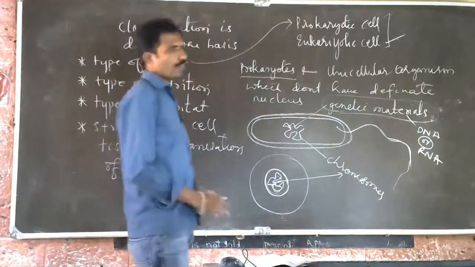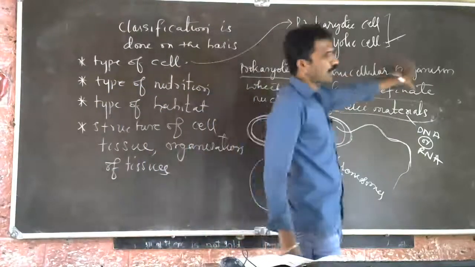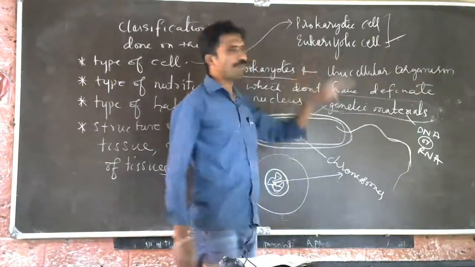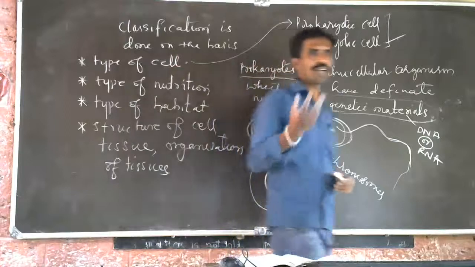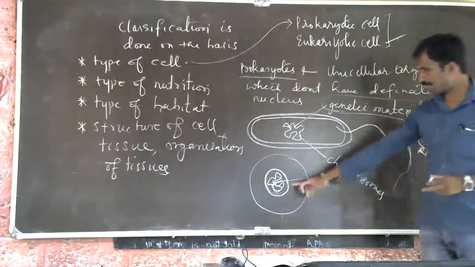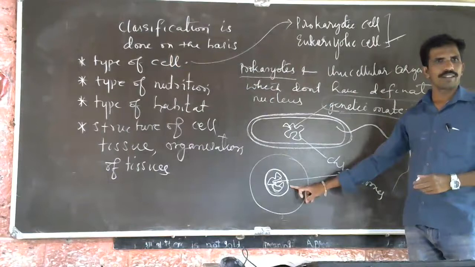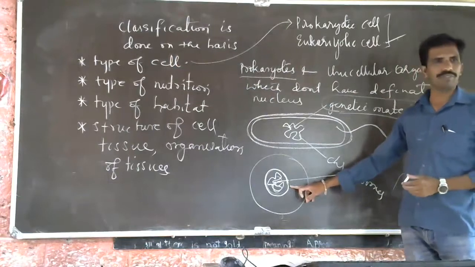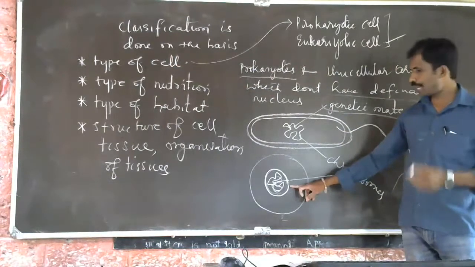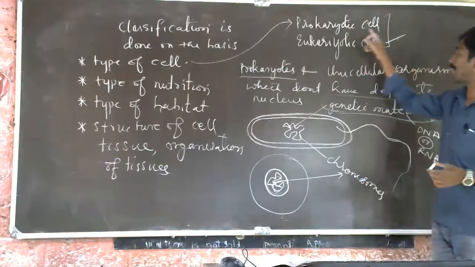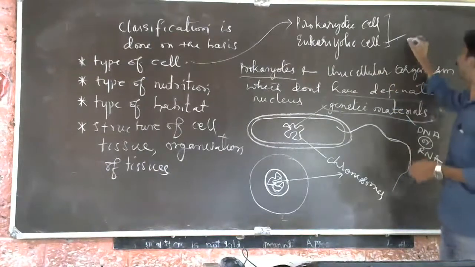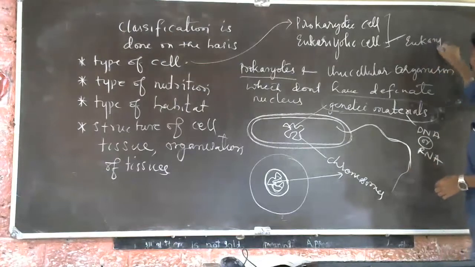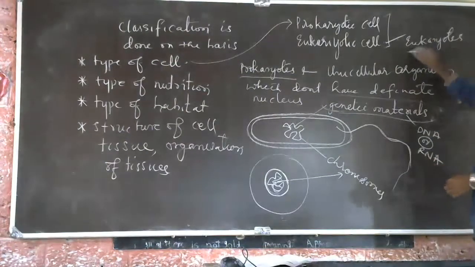And what is the eukaryotic cell? Eukaryotic cell means an organism which is made up of a definite nucleus. Here there is a definite nucleus. The cell which is made up of a definite nucleus is called a eukaryotic cell. The organisms which have a eukaryotic cell are called eukaryotes.